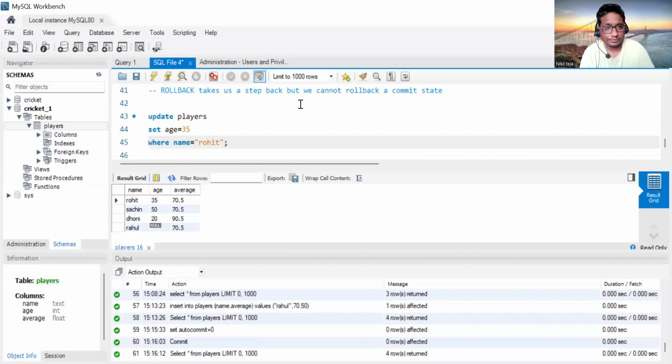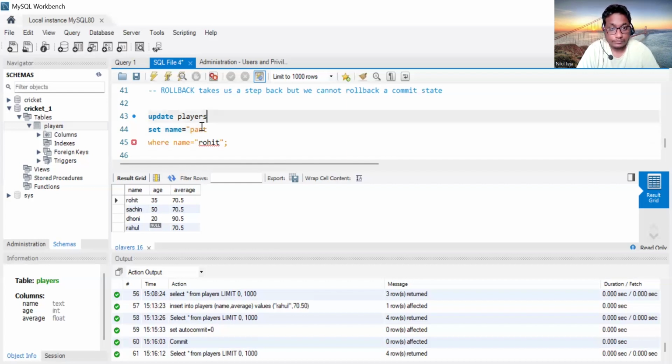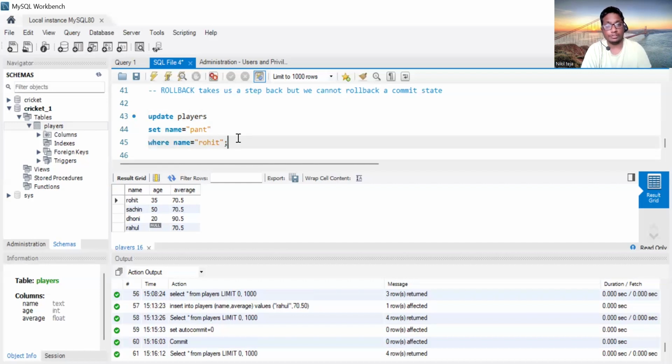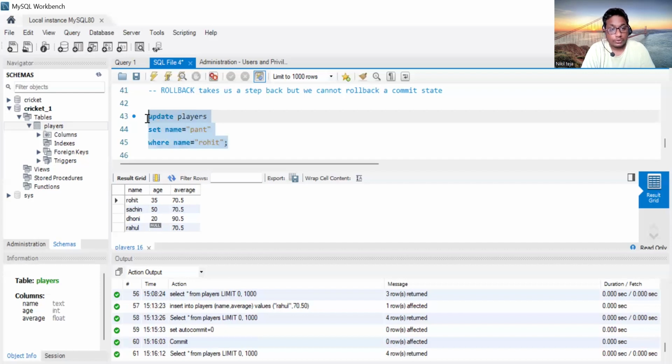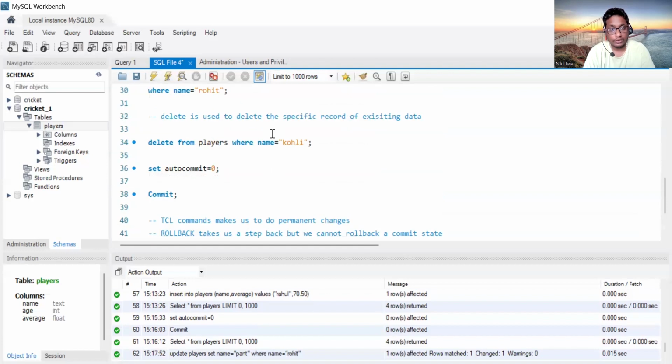For example, let's see. Update player set name is equal to Pant, where name is equal to Rohit, right? So Rohit कहाँ है? First column में है. So we will run this. So it got executed,